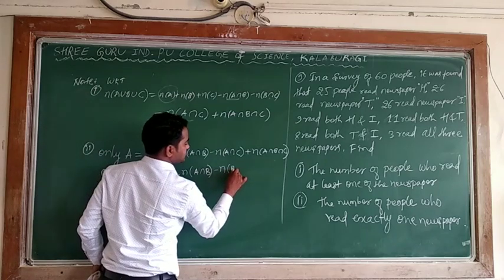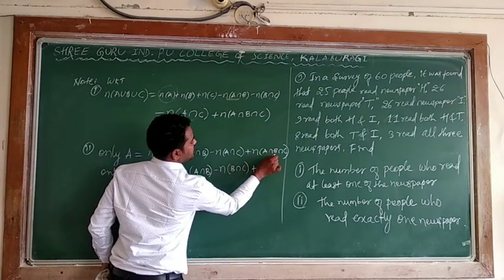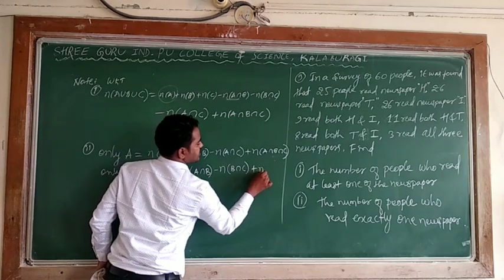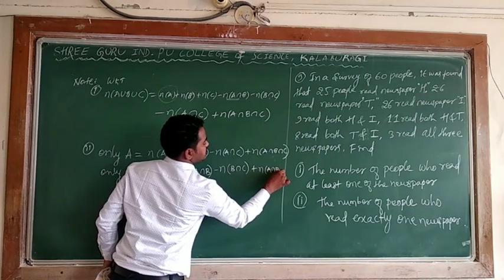Then every time A, B, C will be there, so plus N of A intersection B intersection C.